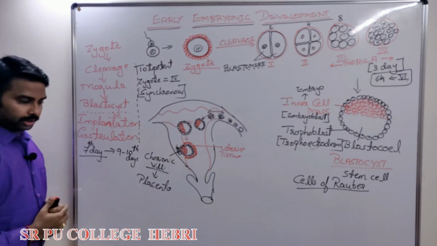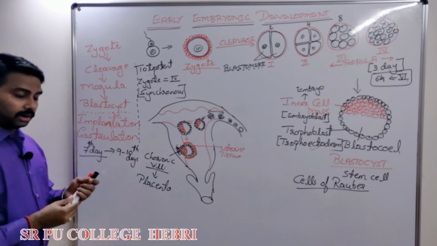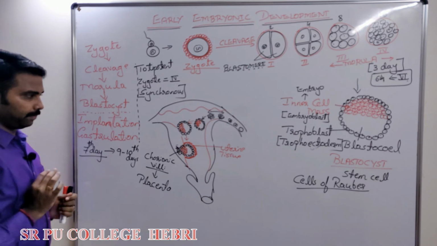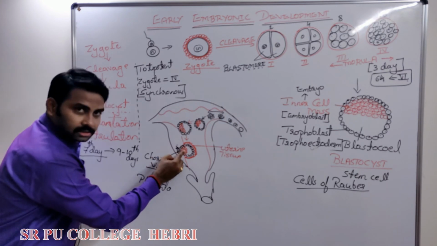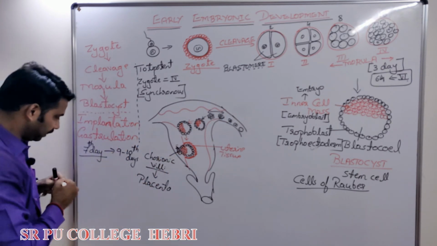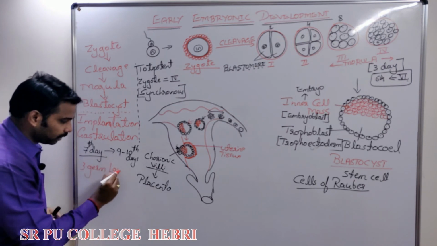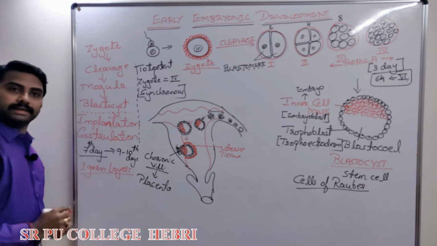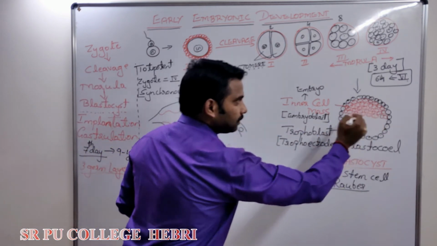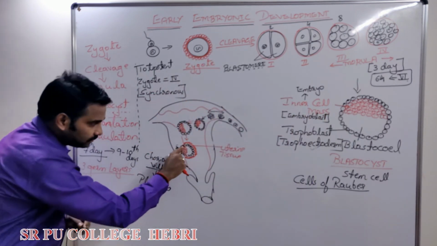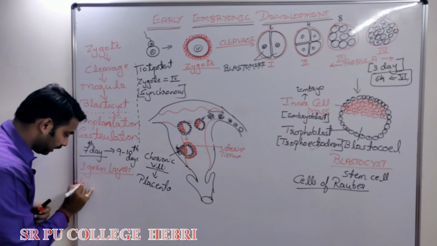Immediately after implantation, the inner cell mass undergoes the next step called gastrulation. Very simple. What is gastrulation? The inner cell mass arranges into 3 germ layers. These cells inside, how many layers do they arrange into? They arrange into 3 layers. 3 what? Germ layers. What are they?